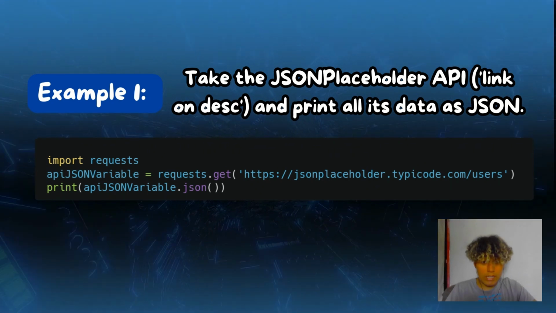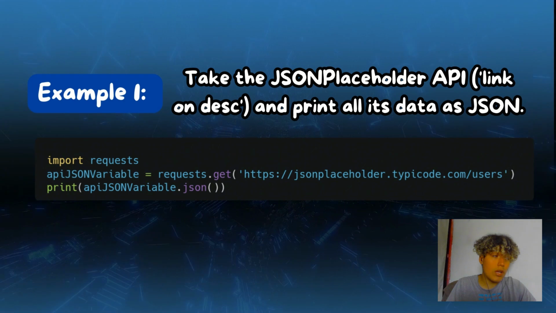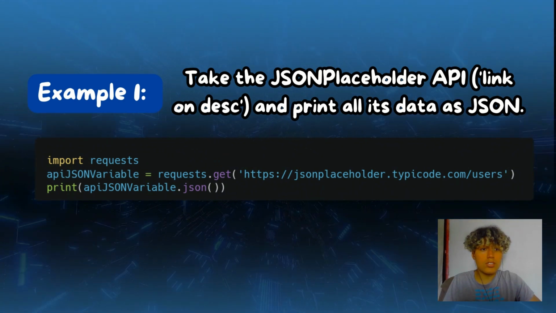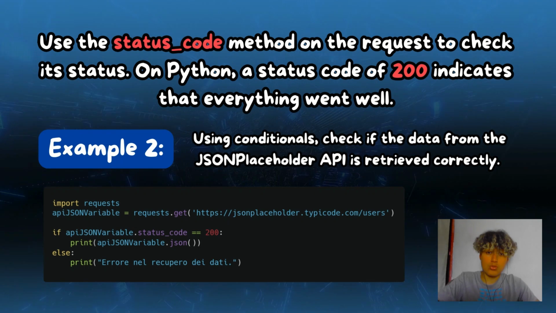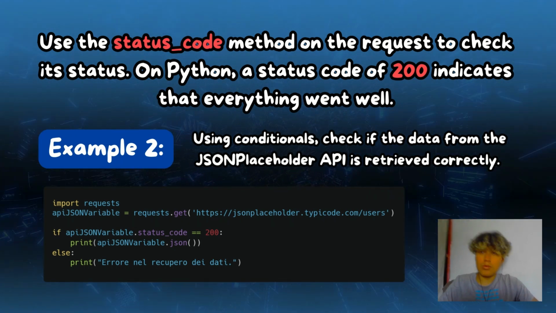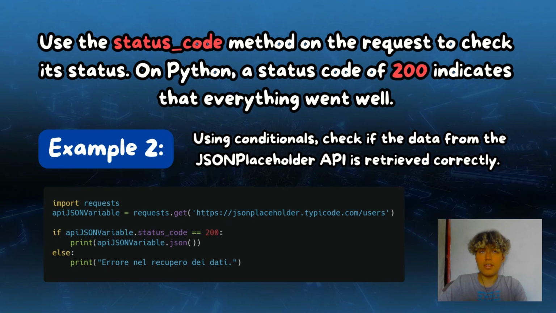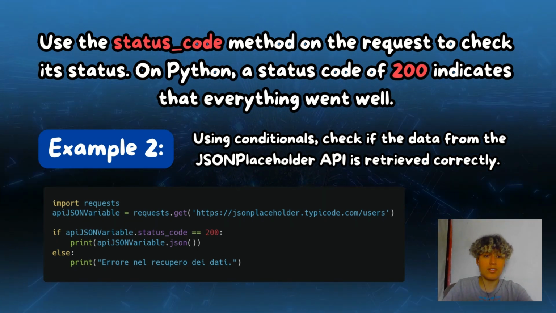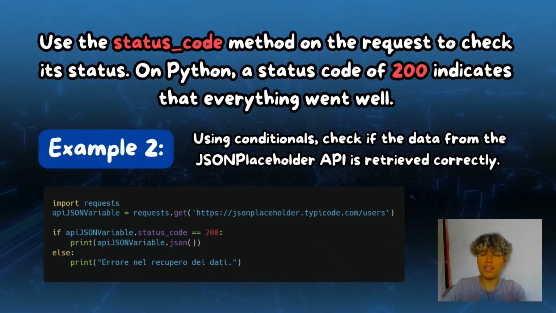Okay, this works well, but there may be some problems. The API may not work well, or the user's connection is not stable. That is why we use the status code attribute on the request to check its status, how it is going. In Python and this third-party library, the status code of 200 indicates that everything is right.